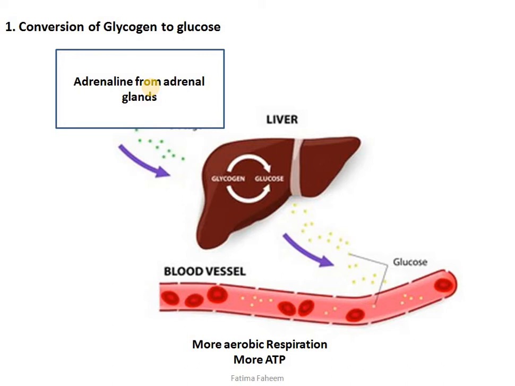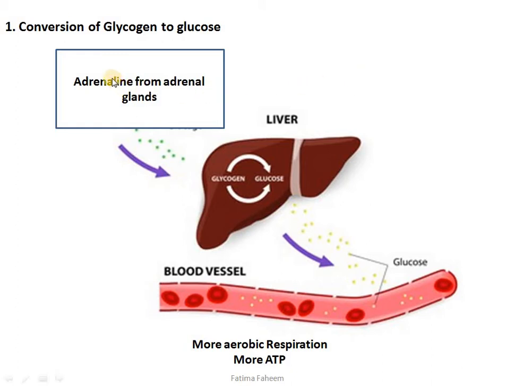The first function is the conversion of glycogen to glucose, just like glucagon. But there, glucagon was just regulating the blood glucose levels, while adrenaline is giving you an additional amount of glucose so that you can respire more aerobically and produce more ATP. That's what we need when we are in emergency situations.